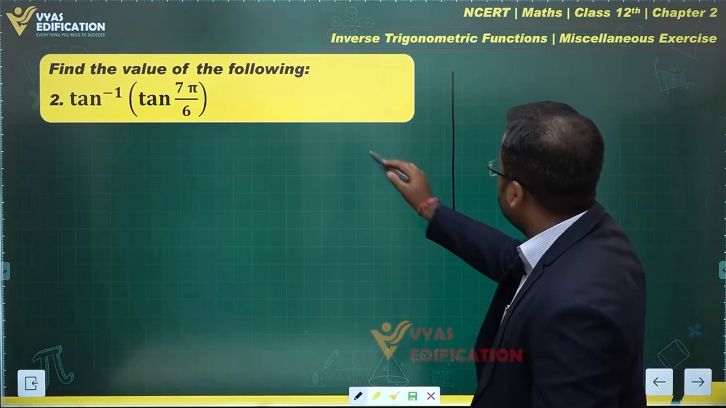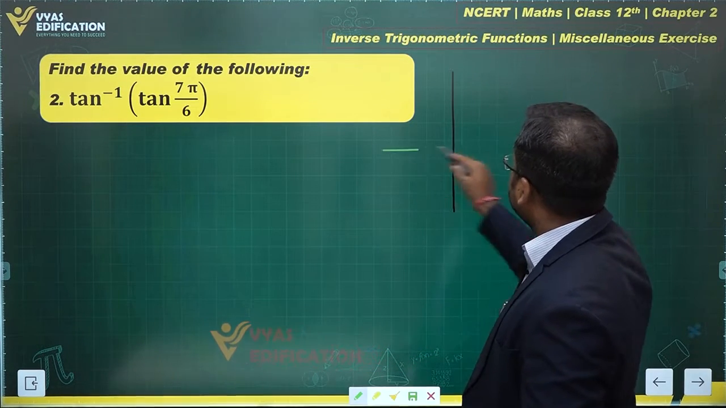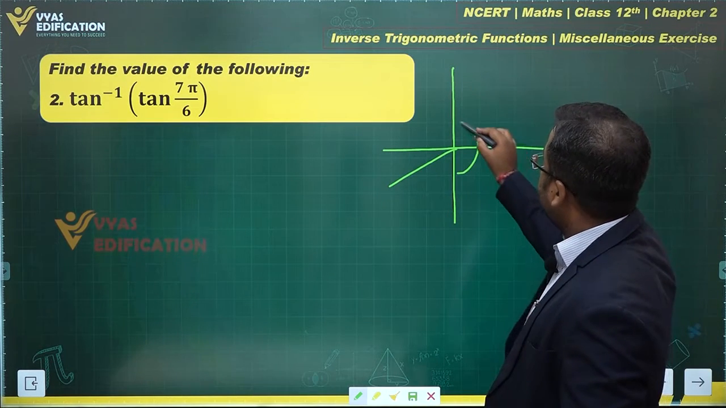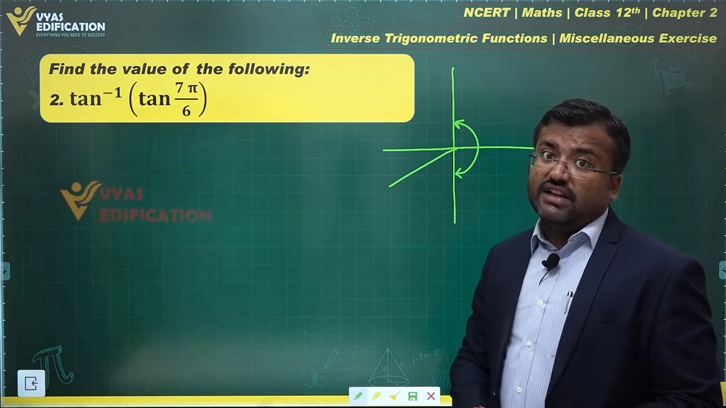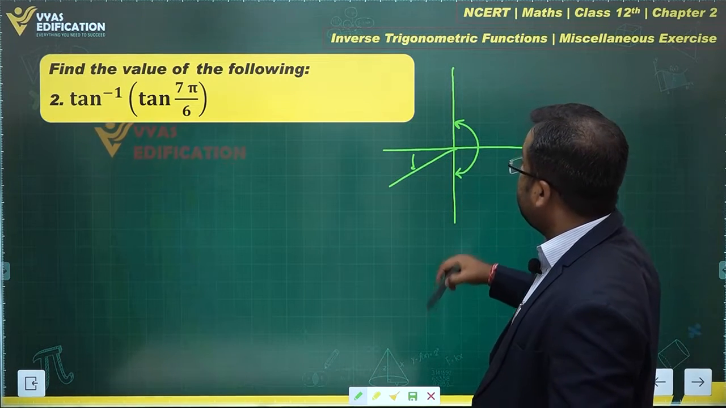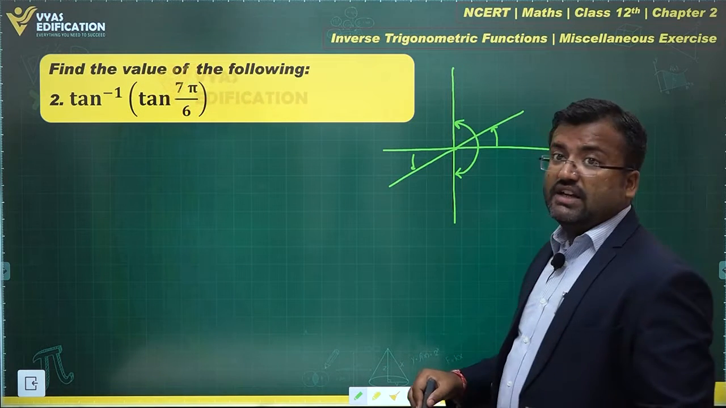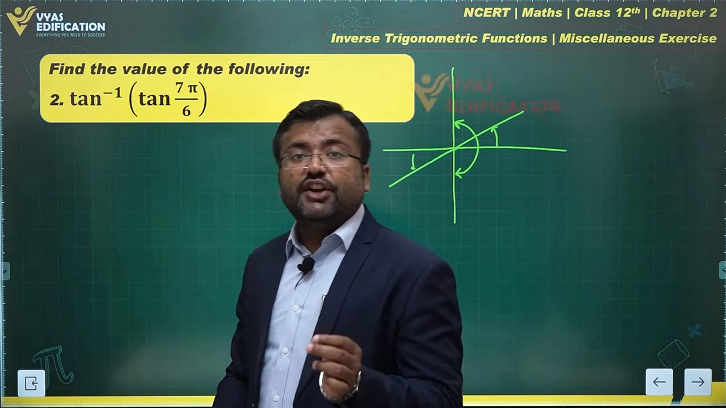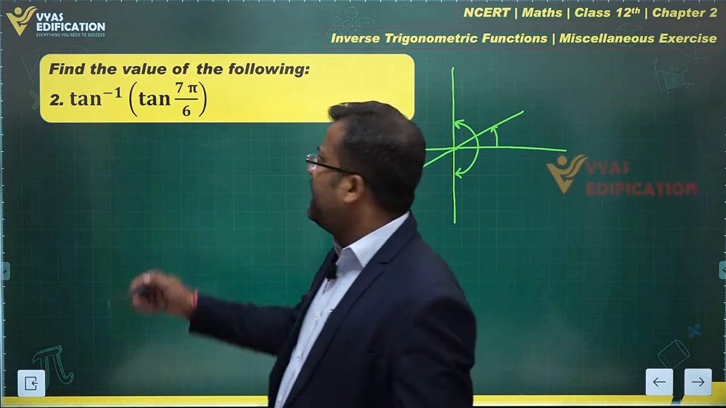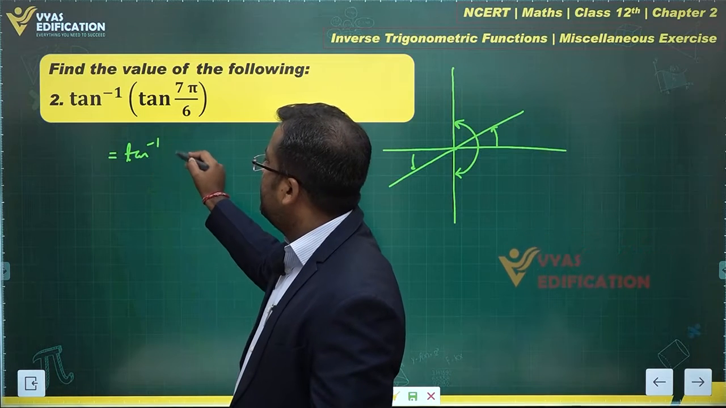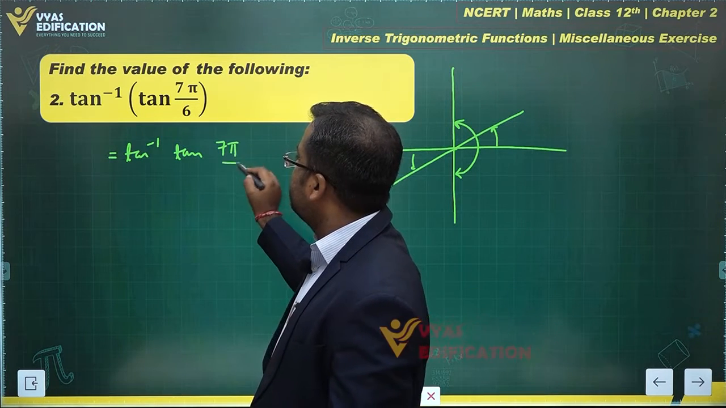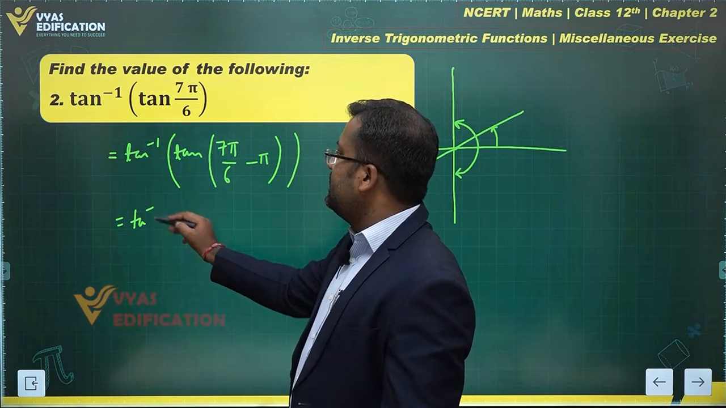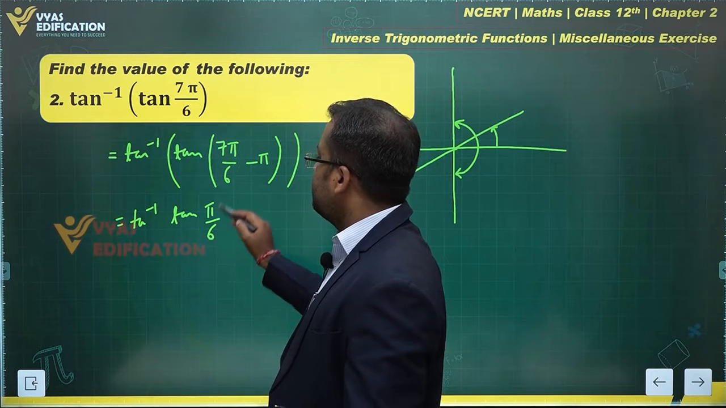What are we talking about? We are talking about this quadrant over here. Pi plus pi by 6. 7 pi by 6 is pi plus pi by 6, whereas tan inverse tan wants us to find an angle in this interval. Now, pi plus pi by 6 will be similar to this particular angle over here, that is pi by 6, right? So, what we can do is, from 7 pi by 6, we can reduce pi, since period of tan is simply pi, right? So this will be equal to tan inverse tan of 7 pi by 6 minus pi. And here you will get tan inverse tan pi by 6. This is what you will get.